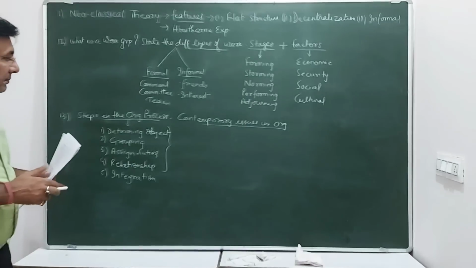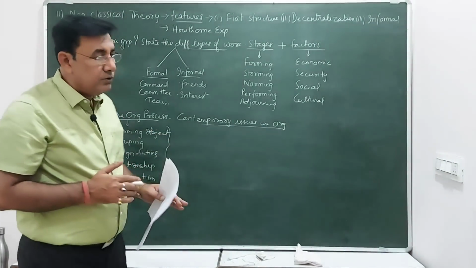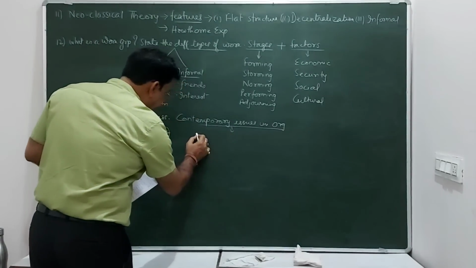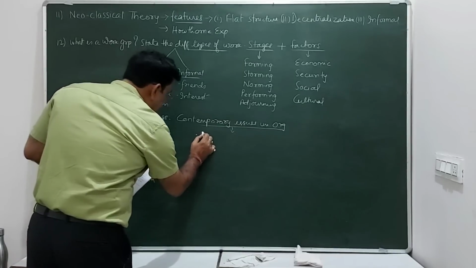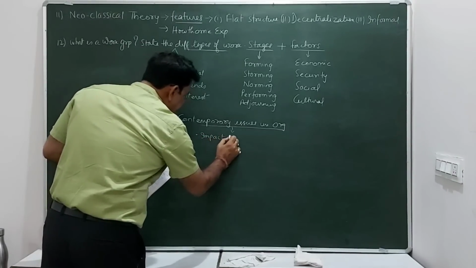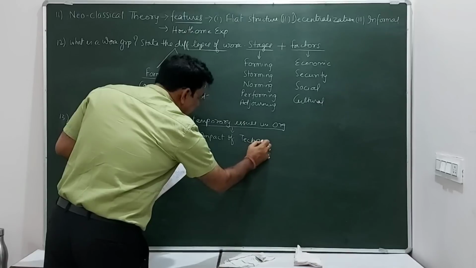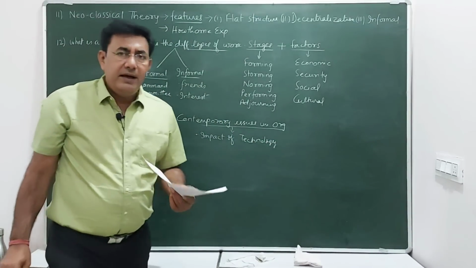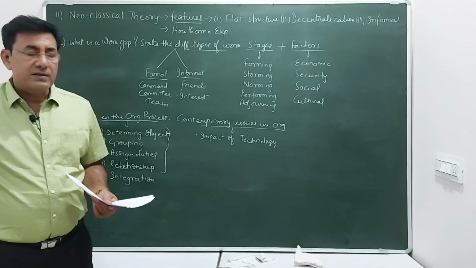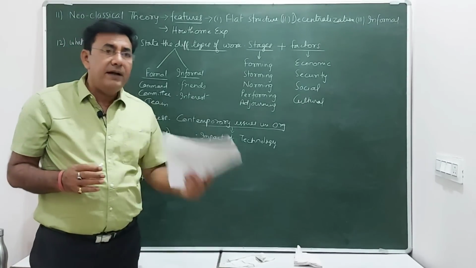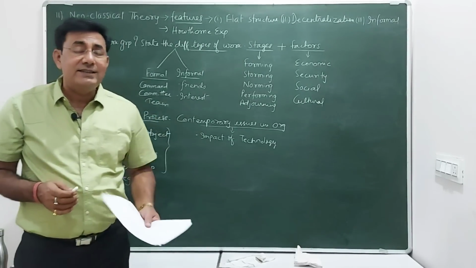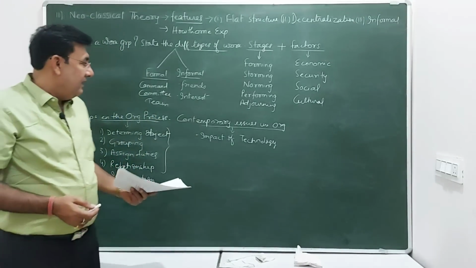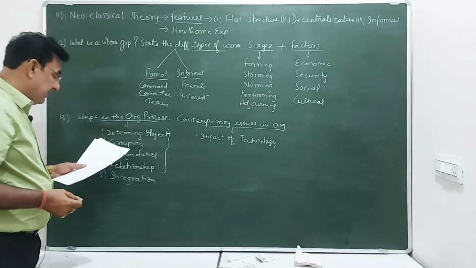What are these issues? Basically, these are applicable to the modern organization also. Now, few issues which I can highlight here. The first one, impact of technology. Now, as we know, this technology always keeps on changing, my dear friends. Every day, every week, every month, technology changes. So this has a very big effect on the performance. How many times you will change the machine? This is the issue. How many times? So that is one of the biggest challenges for an organization.